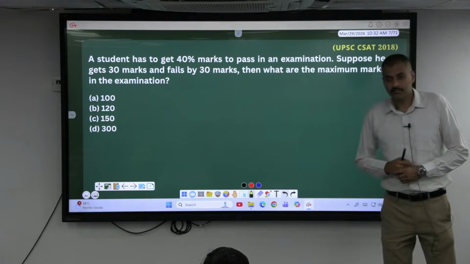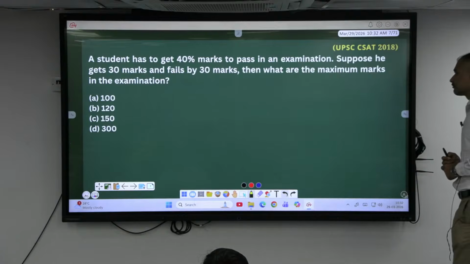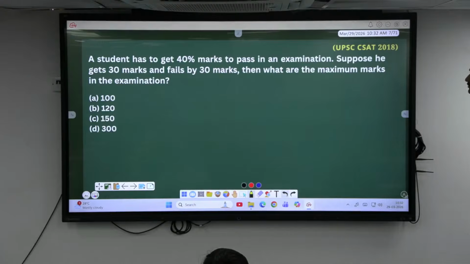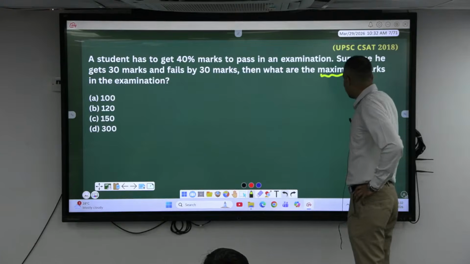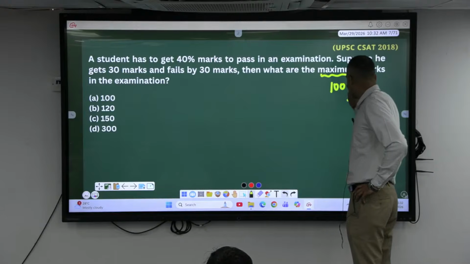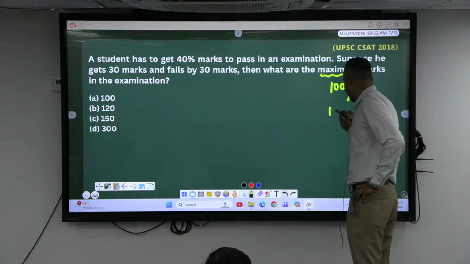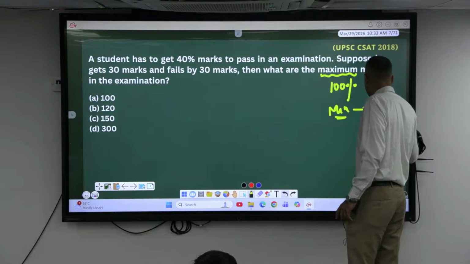Analyze the question. There is a situation in front of you. Analyze it first. Afterwards, understand the requirement of the question. Go through the data properly first. What do you mean by maximum marks? Yeah, the exam will be conducted for what percent? That is called maximum. Had I asked minimum marks, what do you mean by minimum marks? Passing marks. The marks required for passing is minimum marks.